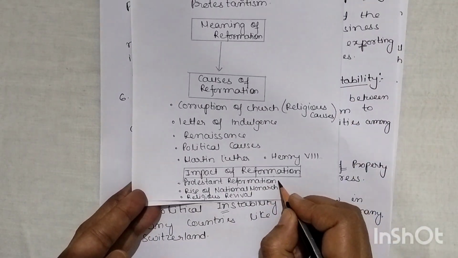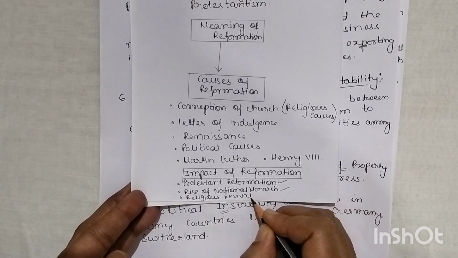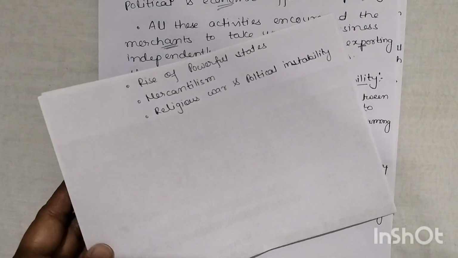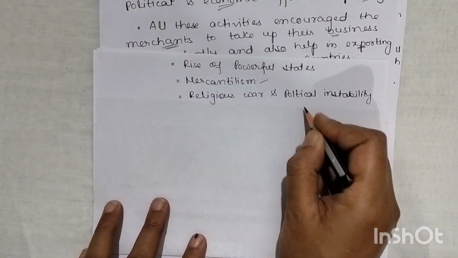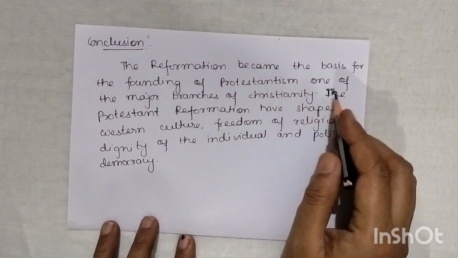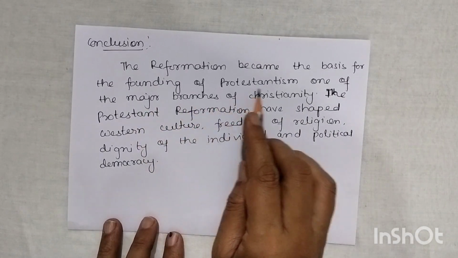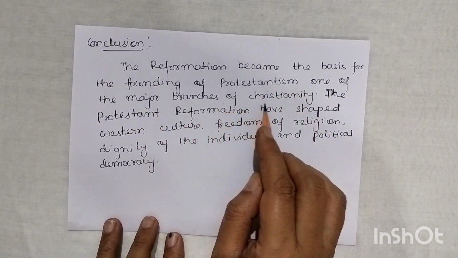Okay, Protestant Reformation, rise of national monarchs, religious revival. Then we have seen the rise of powerful states, mercantilism, religious war, and political instability. So this was our Reformation topic that we have covered. However, the Reformation became the basis for the founding of Protestantism, one of the major branches of Christianity.